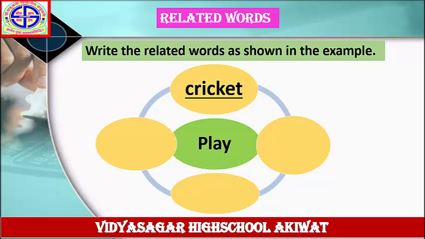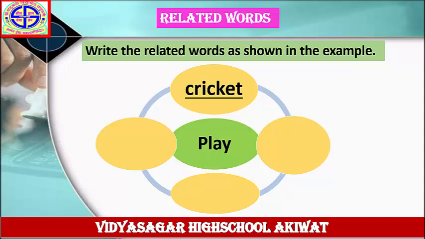Means you have to write down 3 more names of games. Play cricket. Play kho-kho. Play kabaddi. Play chess. In this way, you can solve this wave diagram on your own. Complete this wave diagram in your notebook.